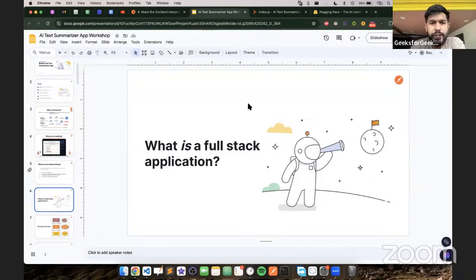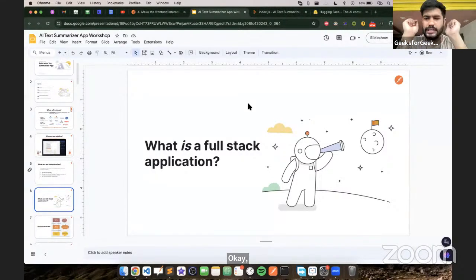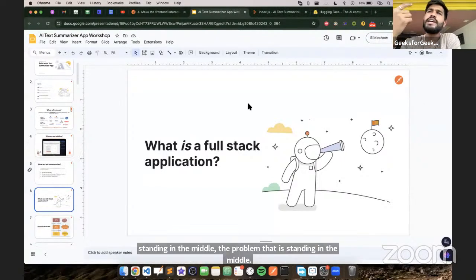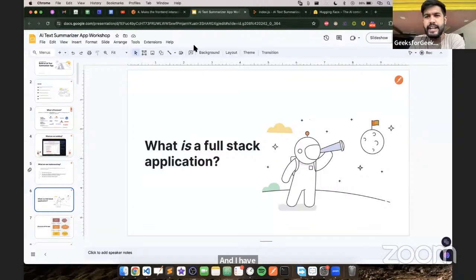Roshan Kumar, can you tell me the point where you are not able to understand? Okay, so fair enough. Now, if you observe, what is the problem that is standing in the middle? The problem is that I am saying my name, Siddharth, in front of the whole canteen. And I have a question on the previous part. Okay, you can just ask it at the end of the class.